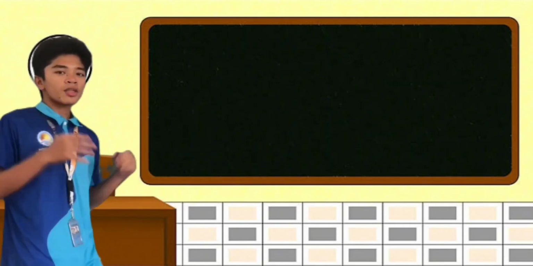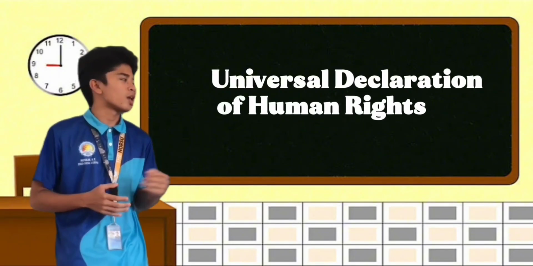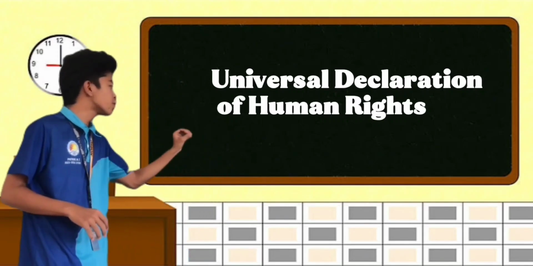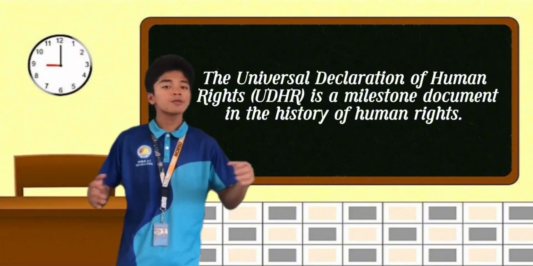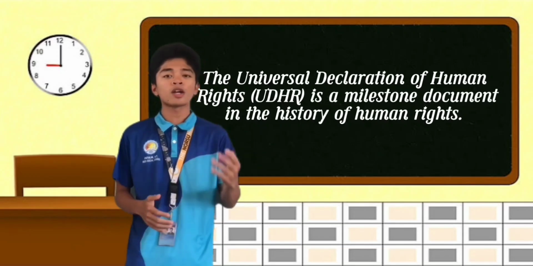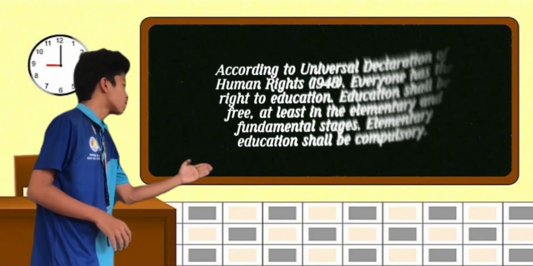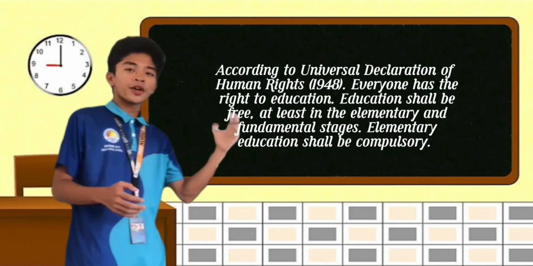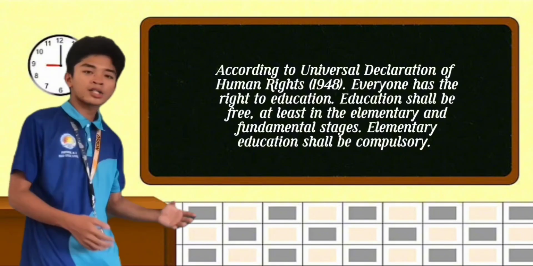So, the first thing we need to talk about is the Universal Declaration of Human Rights. What is the UDHR? The UDHR is a milestone document in the history of human rights. Why? It is because this law is one of the most influential. Article 26 is one of the most influential in human rights history. According to the Universal Declaration of Human Rights 1948, there are 30 articles and every article has its own right. Article 26 is all about the right to education.